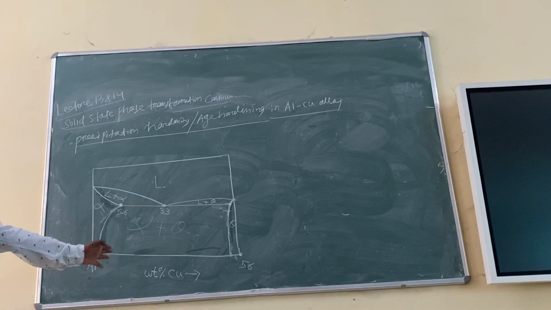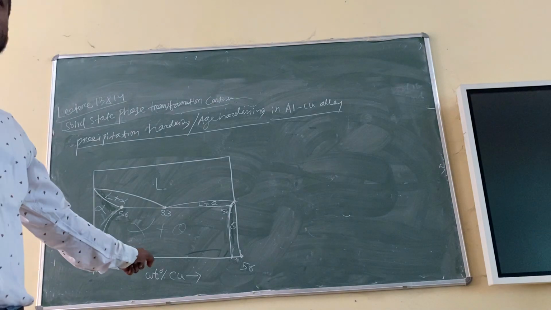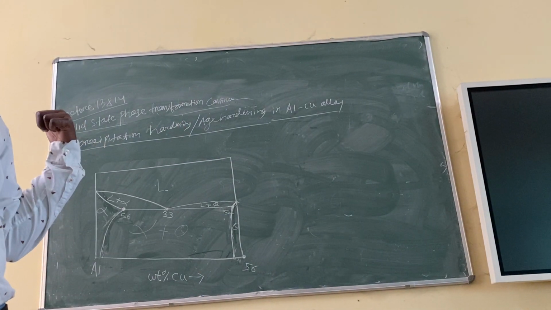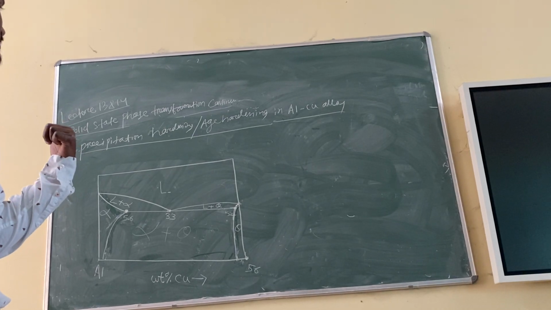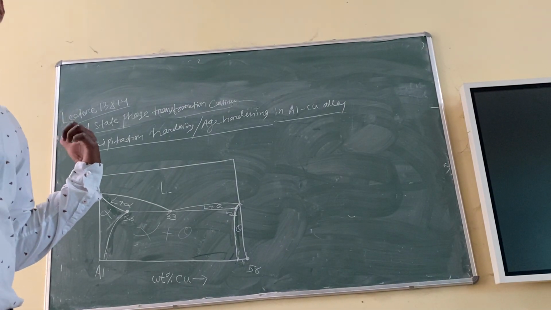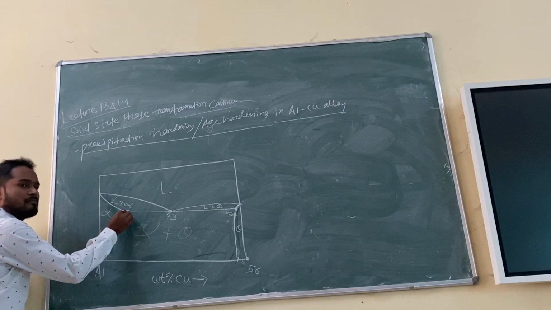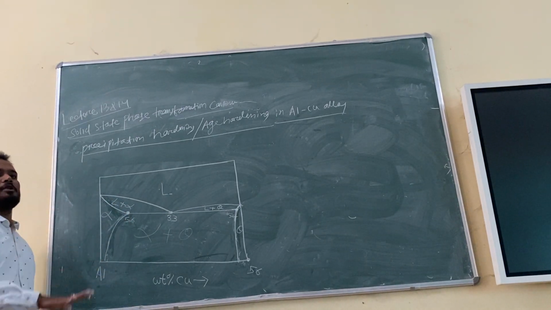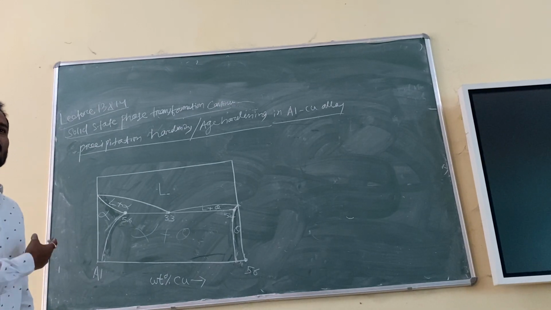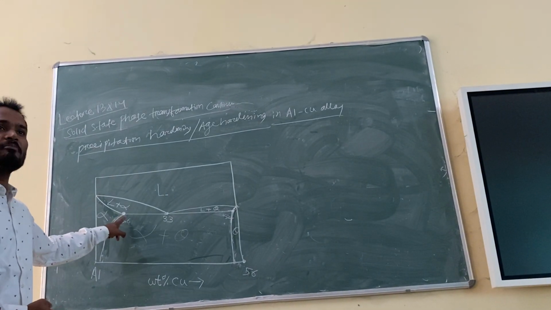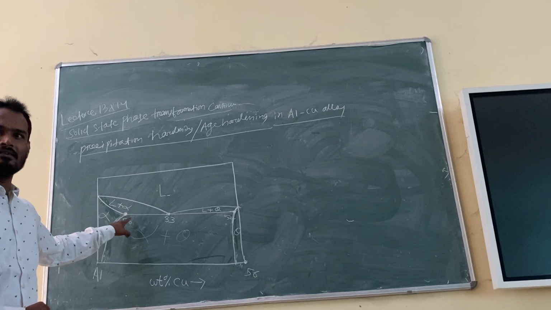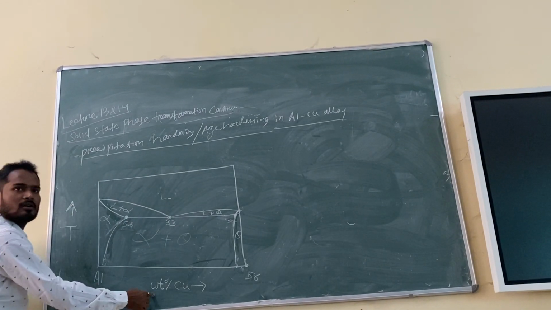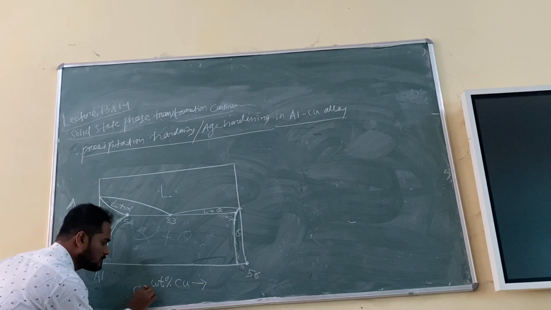Just by looking at this diagram, you can say the solubility limit of copper in aluminium. How much? It is 5.6. This is the maximum solubility. If you are adding copper up to 5.6, it will become soluble in aluminium. But at a definite temperature. Listen, just have a look. This is the temperature axis, and this is the composition axis.